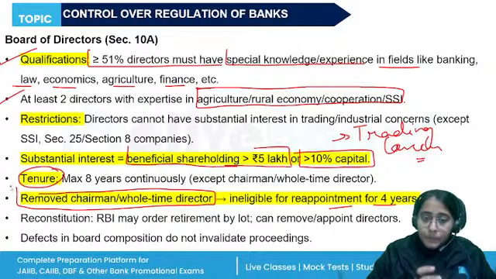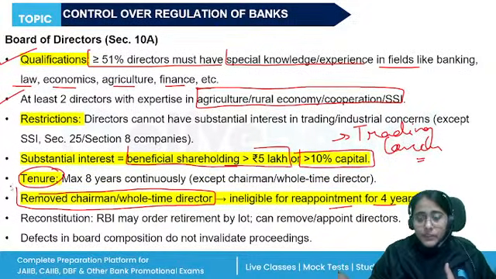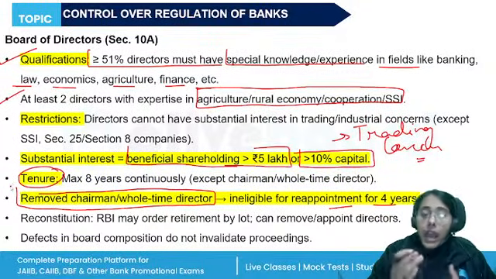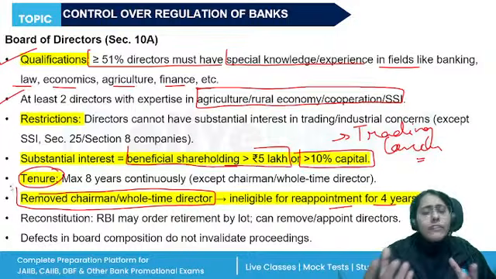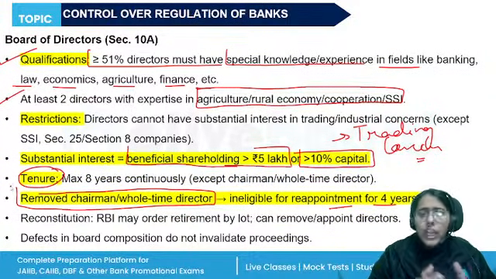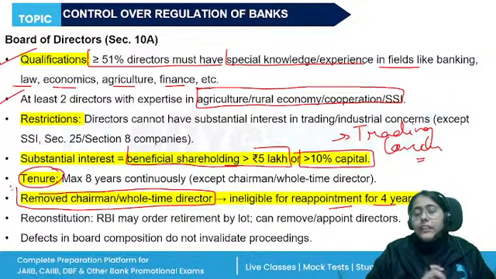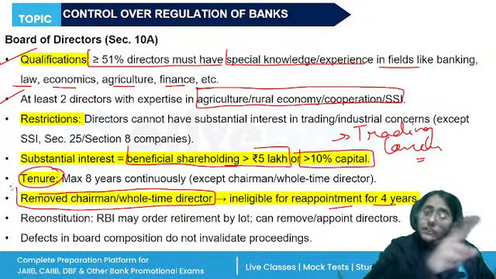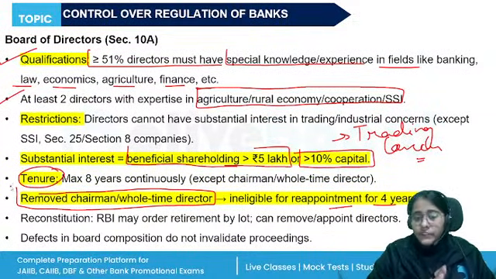If RBI orders to remove such a whole-time director or a chairperson, there will be a vacancy. RBI will reconstitute the board. Or if at any time a director is to be retired, or if RBI thinks that the banking company's board does not fulfill the requirement, then RBI can appoint a new director in the place of the person removed. And they will continue to hold office till the previous person would have held their office.